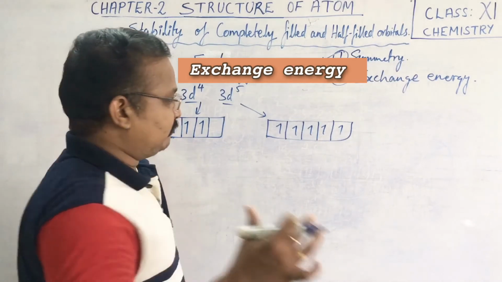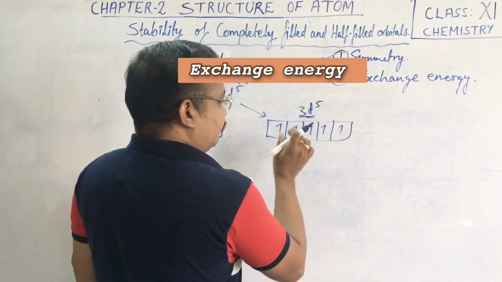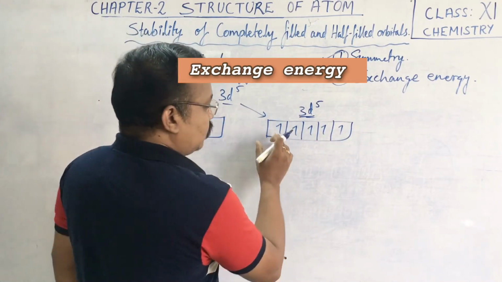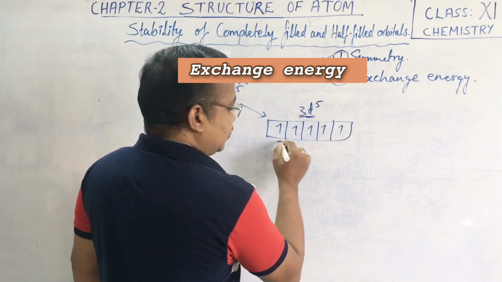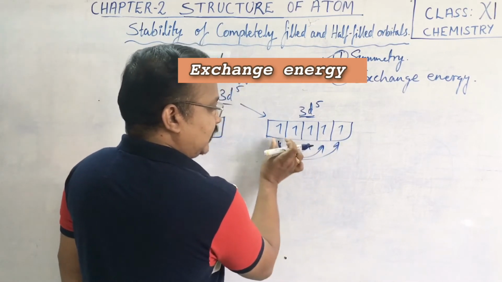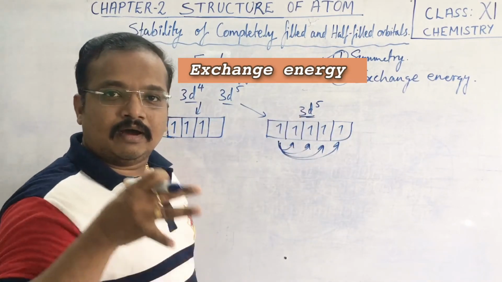Children, first of all let us take the case of the 3d5 configuration. When there is an electron in the same subshell, that electron can exchange anywhere like this. One electron itself can exchange into the other orbitals of the same subshell.